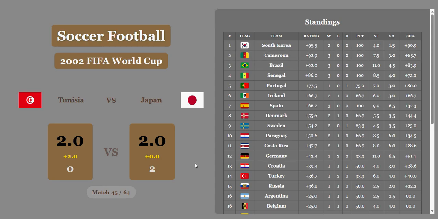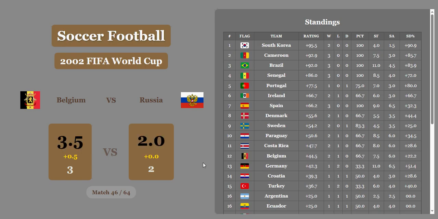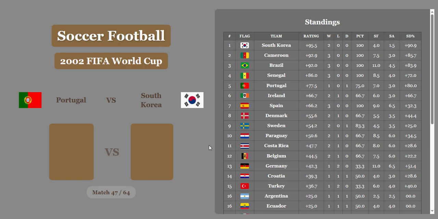And we're heading into match 46, Belgium versus Russia. Belgium comes off with a win, though. They might get a half goal. I think they will. They do. 3.5-2 after economics are considered, because of the big difference in population, even though they do have more wealth per capita than Russia. Still, overall, Russia has the advantage according to the algorithm.